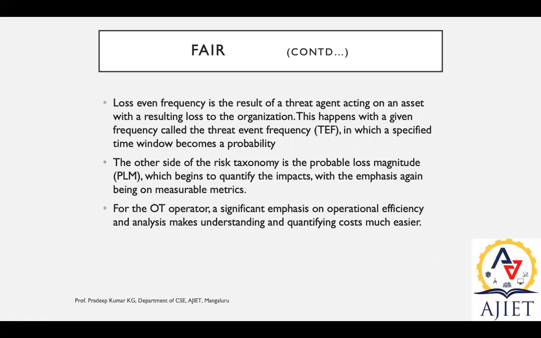So this is the major part with respect to FAIR. It is a probability with respect to frequency and probable magnitude of loss; these two things are concerned. It has a clear-cut definition: what will be the probability with respect to frequency of occurrence of the risk, and if something happens, what will be the result, that is, the magnitude of loss. Over here, a clear-cut differentiation or hierarchical structure can be received because of sub-elements.